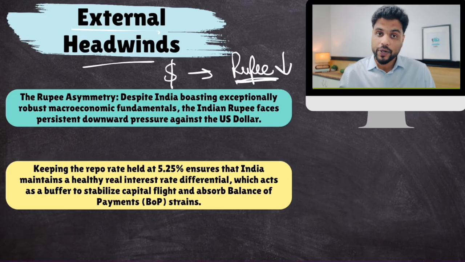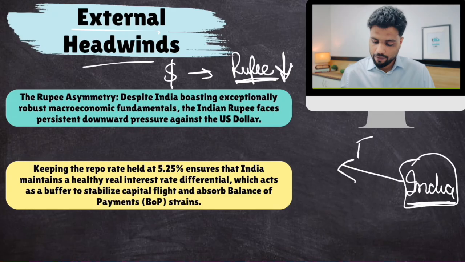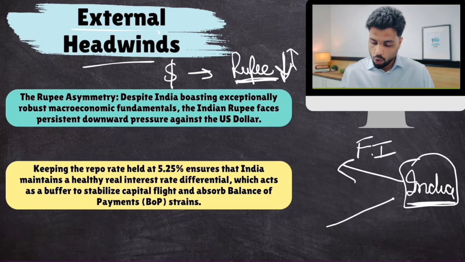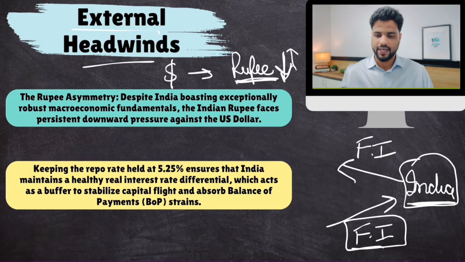Now, this downward pressure is going to accelerate if more and more foreign investors leave India. Yes, and this downward pressure is going to stop, and in fact, rupee is going to gain if more and more foreign investors come to India. Yes, so we need more foreign investment in India. That is when rupee's decline would stop and in fact rupee would gain.